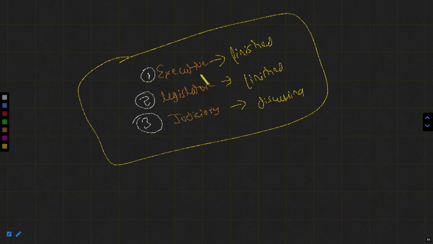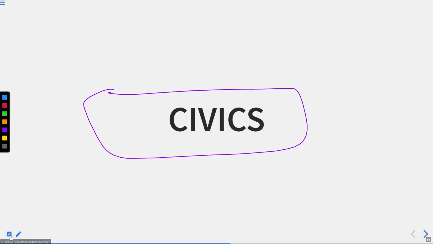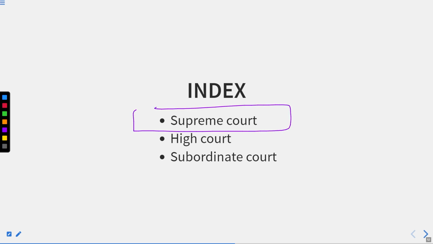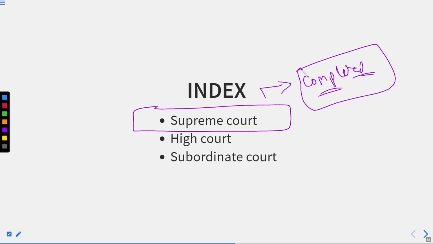The executive part, we know, is required to implement the policies which are made by the legislature, and the judiciary is required to follow up these provisions and to ensure that the rights of nobody in this country are waived off. In the previous lecture, we completed the Supreme Court.